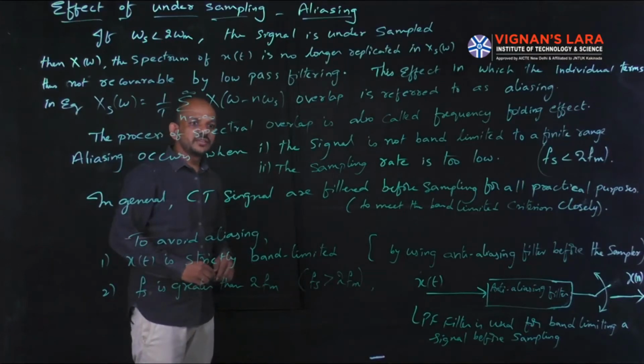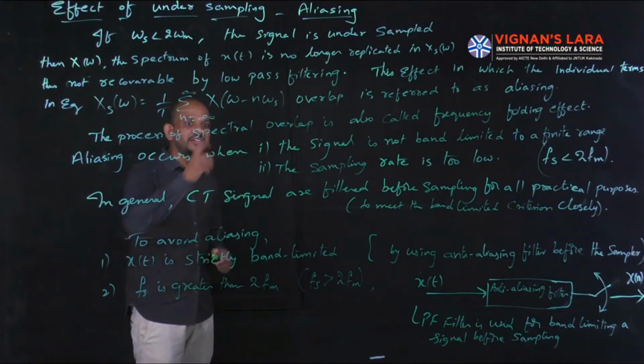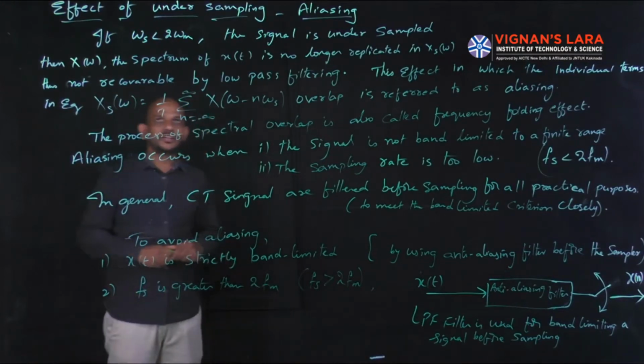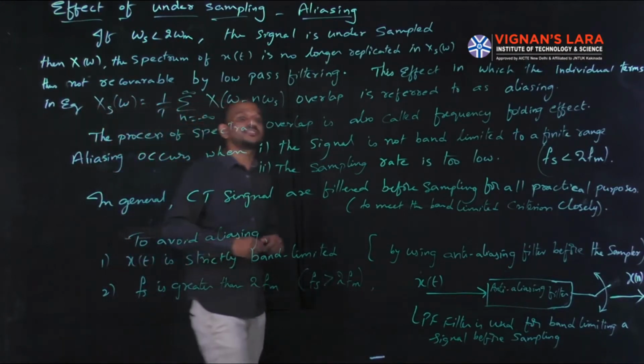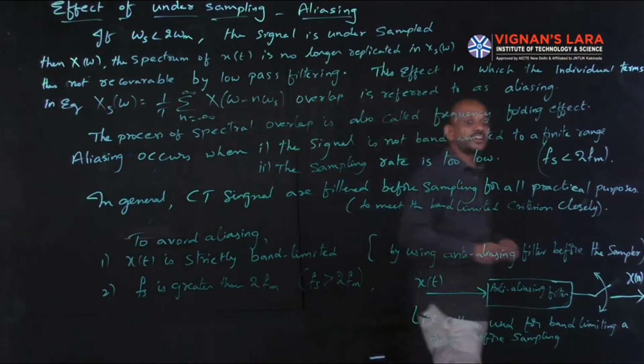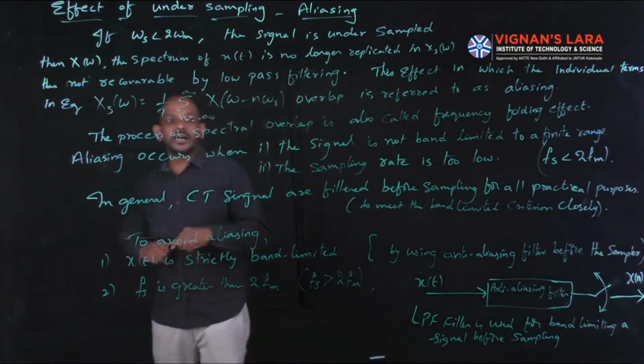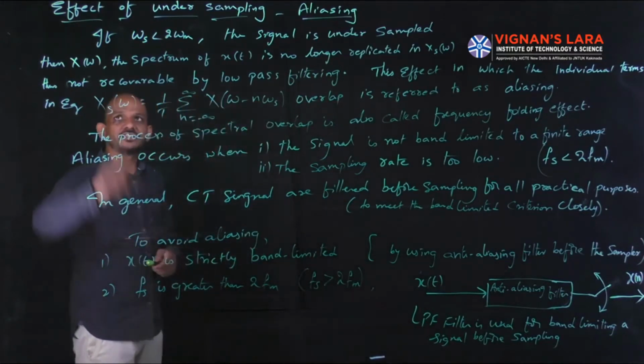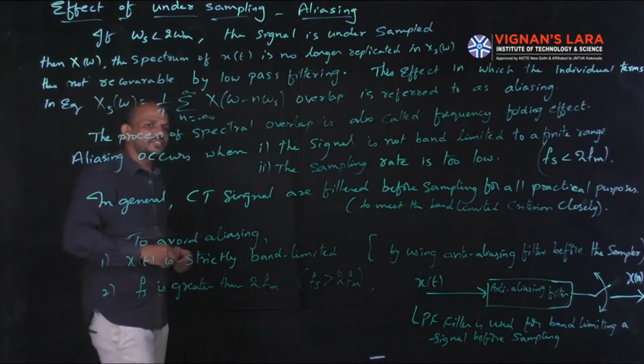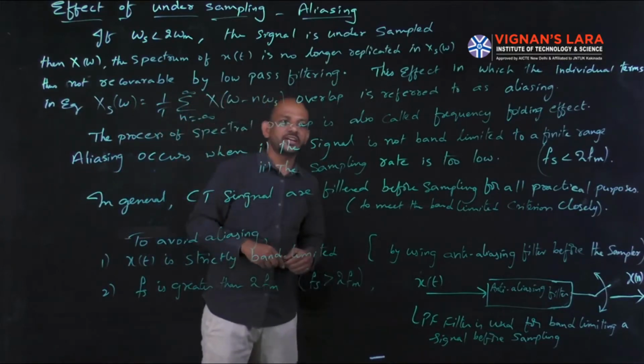Hi students, in this session we are going to discuss the topic aliasing. Aliasing is simply the effect of undersampling. So aliasing occurs due to the effect of undersampling. Today's topic is the effect of undersampling, which is nothing but aliasing.